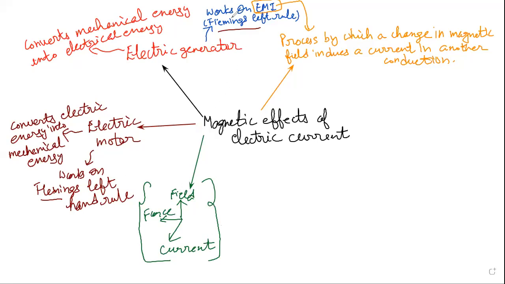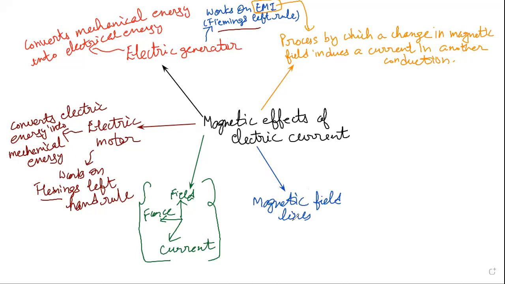Okay. Then apart from this, we have discussed other terms also. In the starting of the chapter, we have heard this term, that is magnetic field. We are already aware of the magnetic field lines, very, very important.